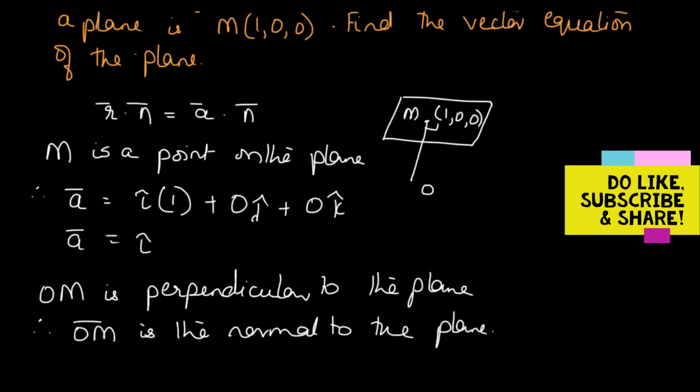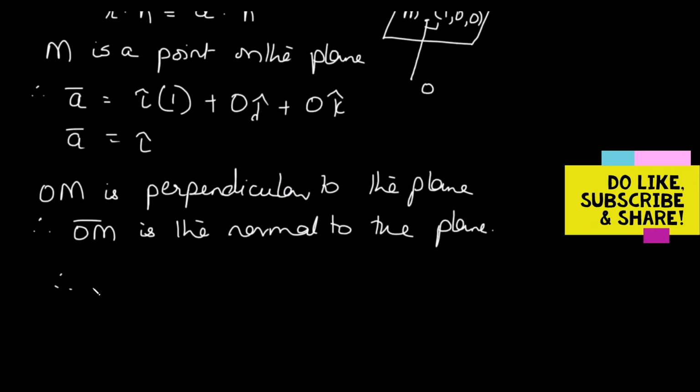And therefore we have OM bar, which is n bar, is equal to the position vector of M minus the position vector of O, that is a minus 0, which is i minus 0, which is i. So this becomes our normal as well. So n bar is i and a bar is also i.